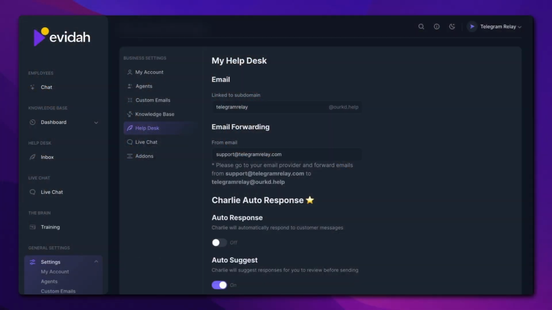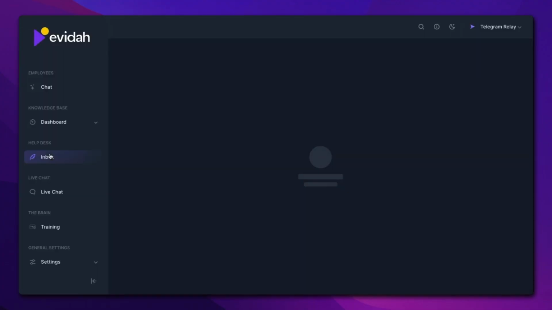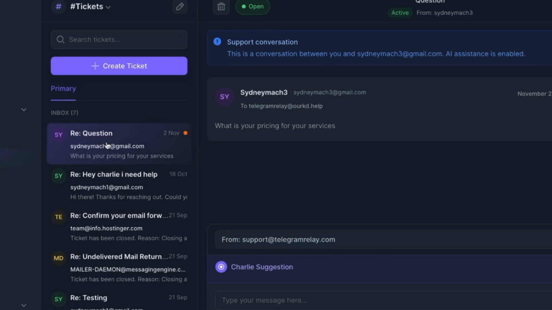All right, so basically what's happening right now is that I sent myself an email, and Charlie is going to receive that email and process it to try to figure out the best response that we can give to this customer, and in this case the customer is me. All right, so all you have to do now is move to inbox, and you actually see the ticket here, it showed up, and at the bottom you see Charlie suggestion.